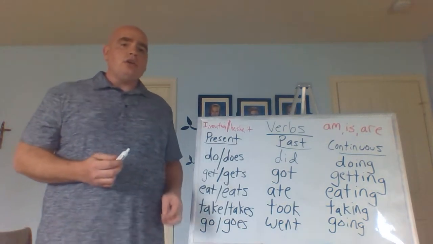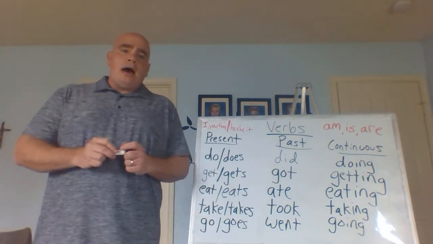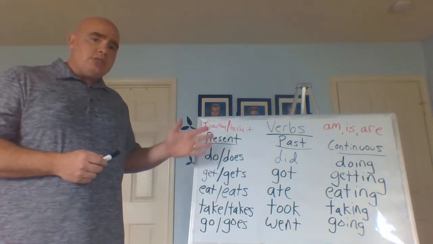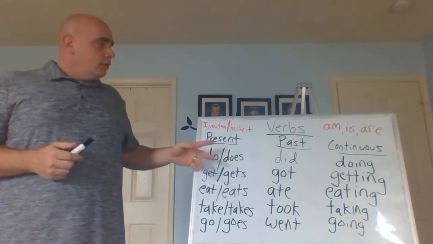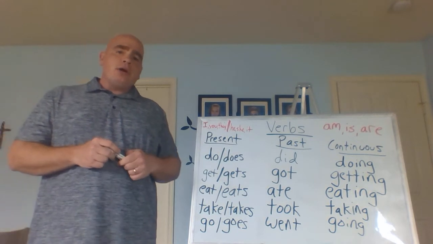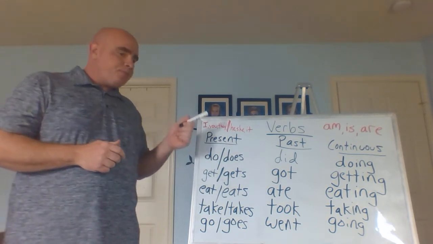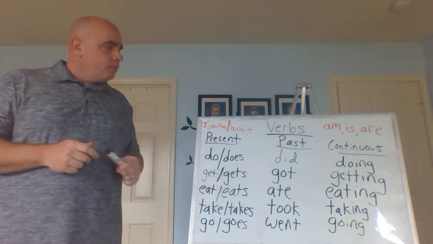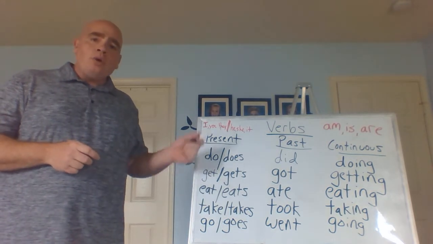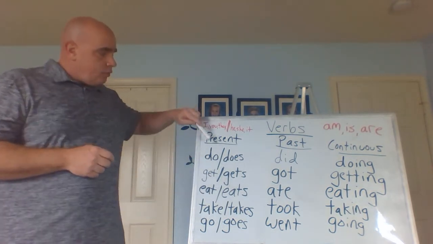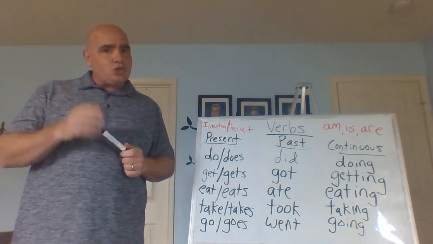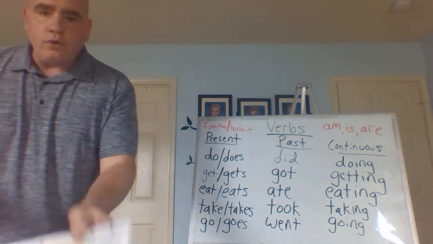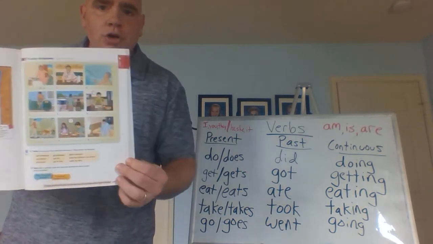Okay, he is going. Good. Now, all of these verbs, we see the present, the past, and the continuous, right? The present, the past, and the continuous. All right here, okay? And now we're going to use these, and again, remembering our do verb, we're going to use these to answer some questions from this page, okay?